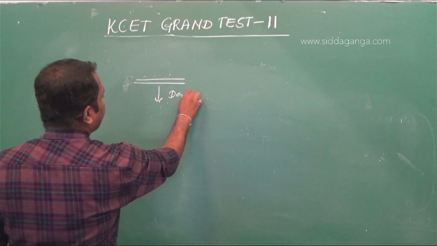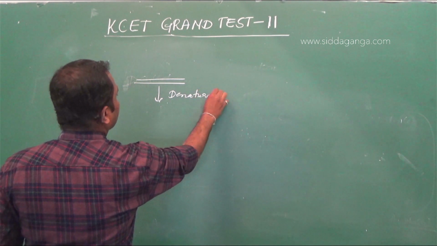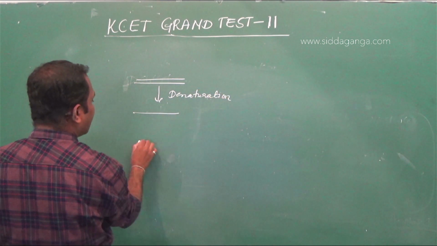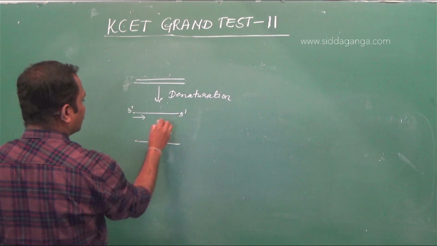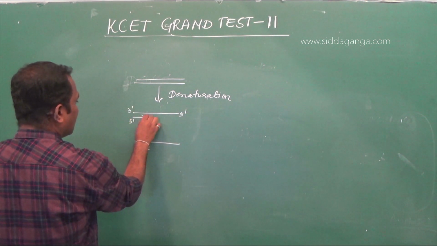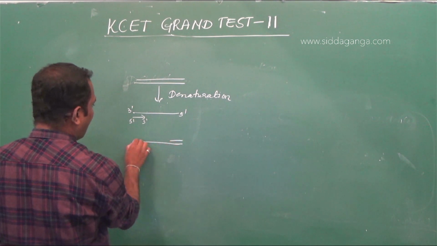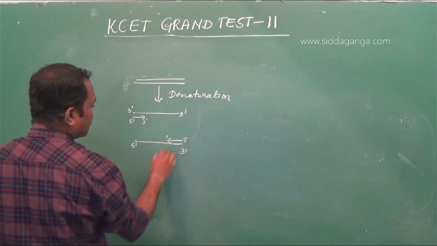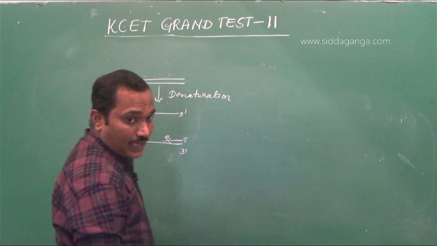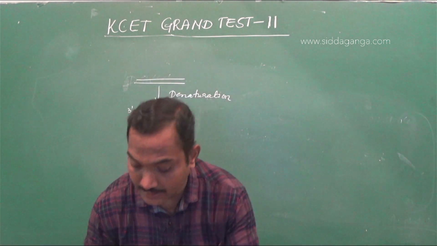That's called denaturation at high temperature. And once the strands are separated, the primers will anneal to the respective strands. Annealing is binding of these primers. So that's the answer here. It's for annealing.